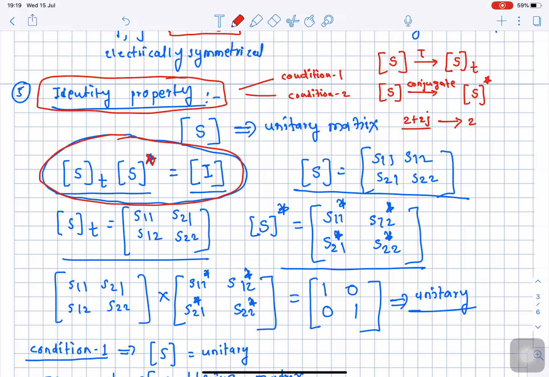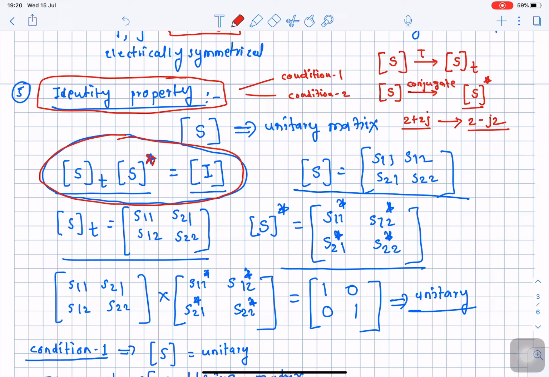So 2 minus j2 is the complex conjugate of the original number. For a scattering matrix, you simply change the polarity of the imaginary part of each and every term of the S matrix, and you will get the complex conjugate.